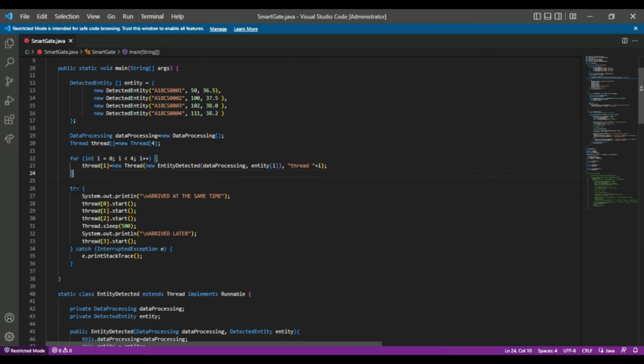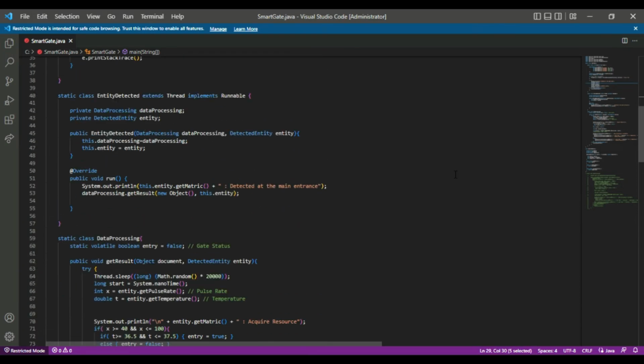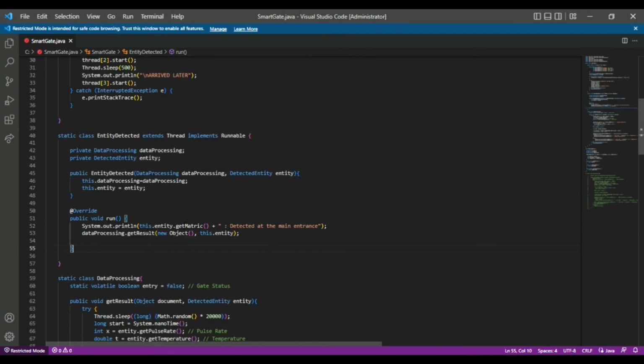This line of code indicates the arrival time of each person. There are 3 persons that arrive at the same time and 1 person that arrives later. When the start method is triggered, it will run the run method inside this class. The run method will be used to initiate the data processing. This is to indicate which person is detected first at the main entrance, so it will print the order of the person.